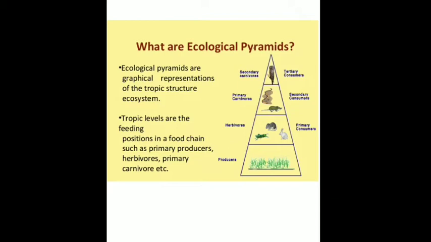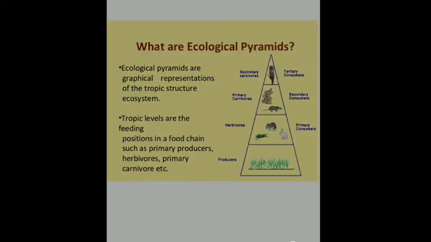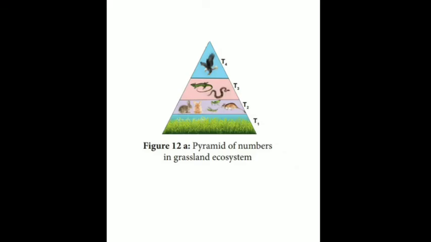So you can see there are ecological pyramids of several types, that is pyramid of number, pyramid of biomass, and then we discussed this also. Let's see this. So this is a pyramid of number. Here what is being shown is the number of organisms in a food chain, and each bar represents the number of living organisms at each trophic level in the food chain.